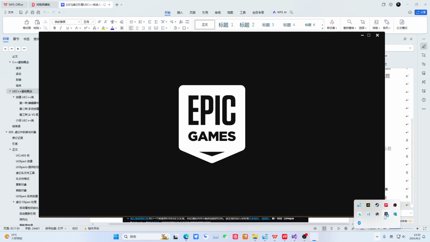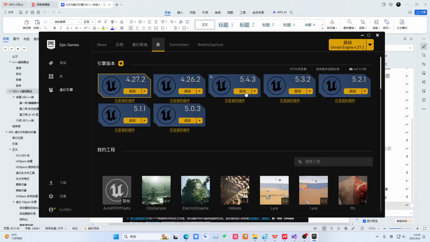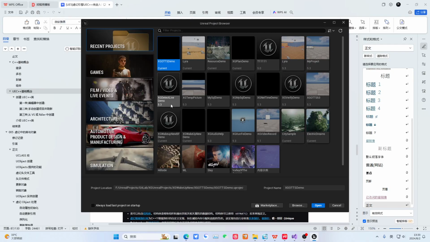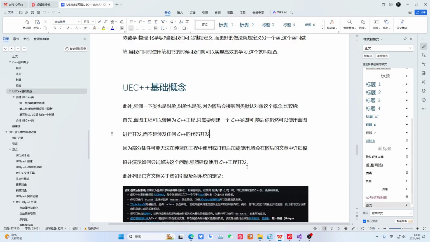It's actually quite clear. Here we create a blueprint project. I just created one randomly. Let's just name it my project Bibble. Okay, now let's create it.